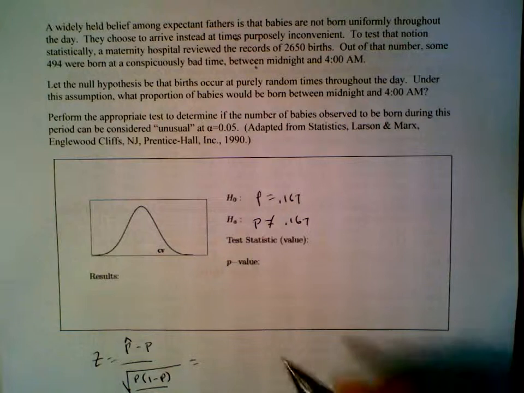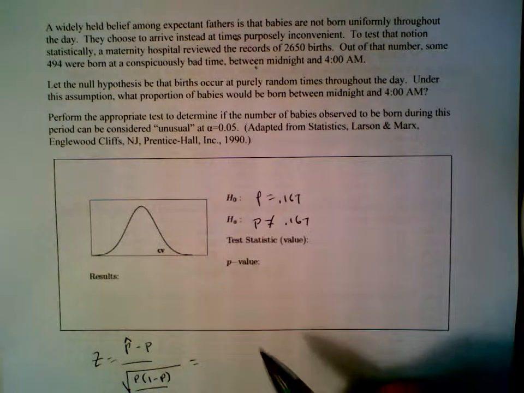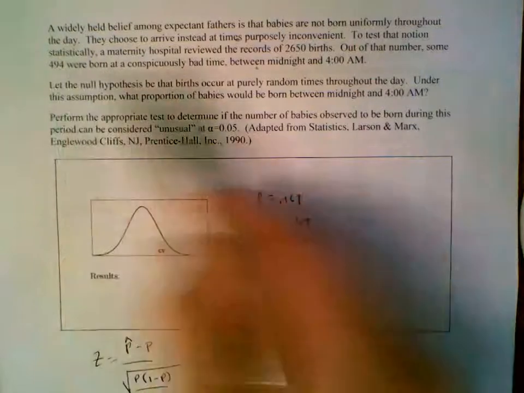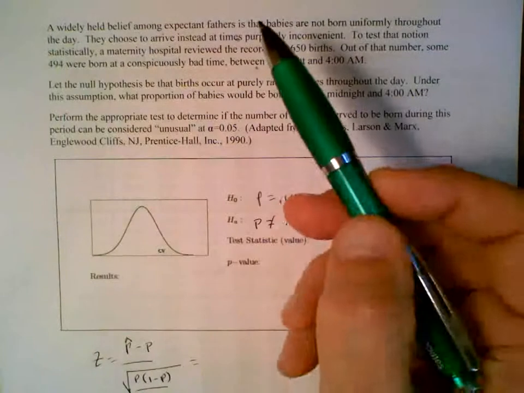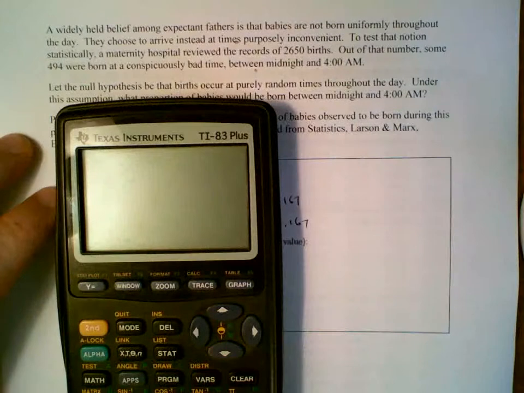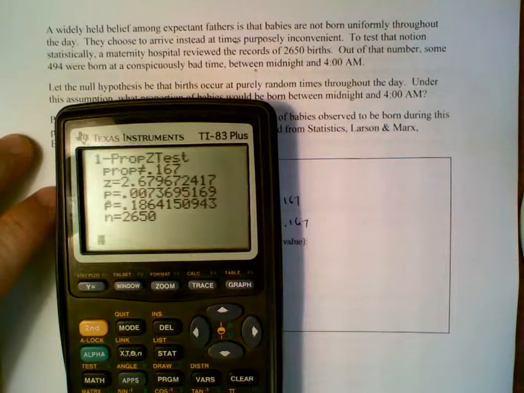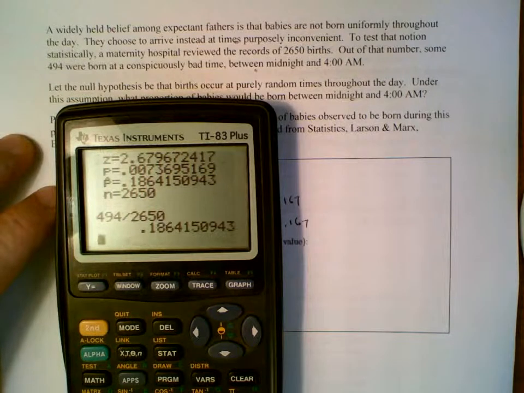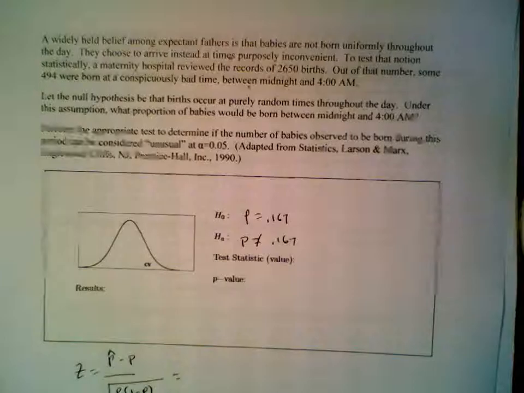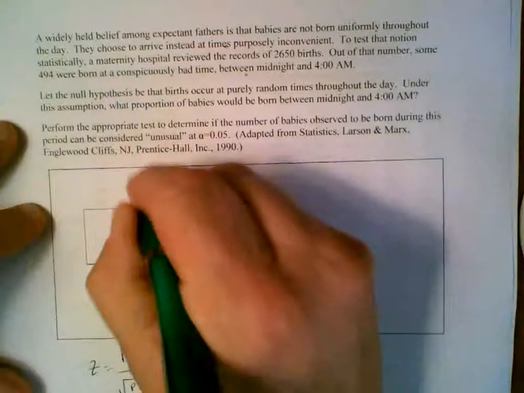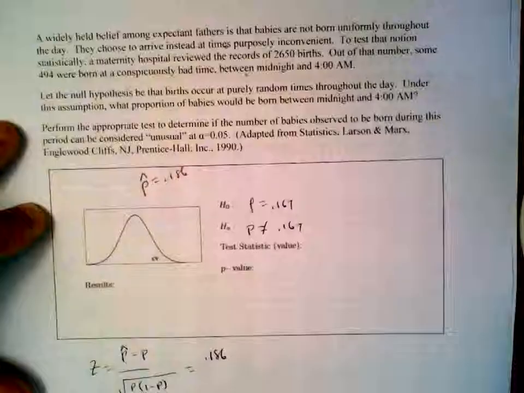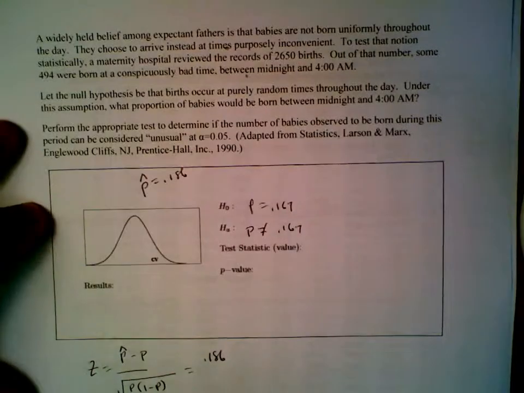What's P hat? P hat is the sample proportion. The sample proportion is what percent of 2,650 is 494? Well, we use a calculator to find that out. 494 divided by 2,650. And the answer is 0.1864, or 0.186. Let me just write down here, for memo purposes, P hat is 0.186. I'll just put it up there so you've got it to refer to.